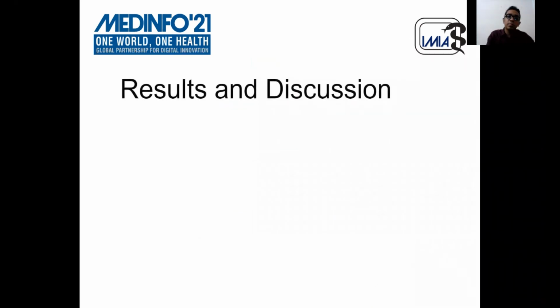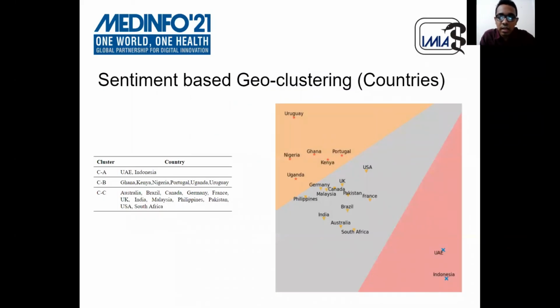Now, the most interesting part of our paper, result and discussion. Here we can see the cluster plot that we dimensionally reduced from 30 dimensions to 2 dimensions. Here is the reduced dimension graph of GeoCluster for countries. We have 3 clusters, cluster A, cluster B, and cluster C.